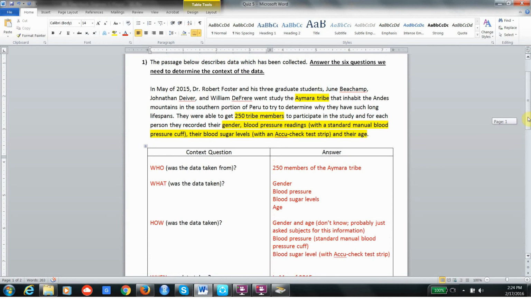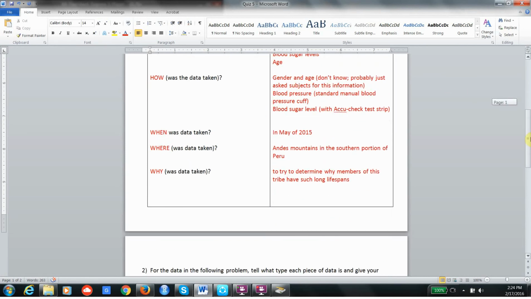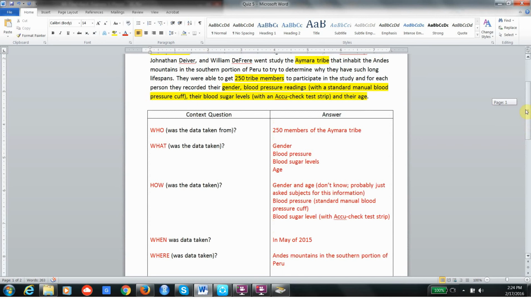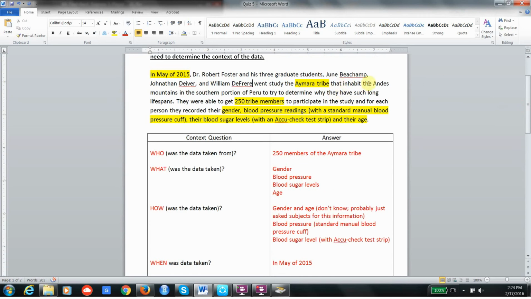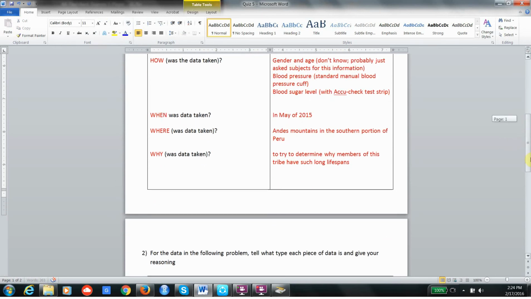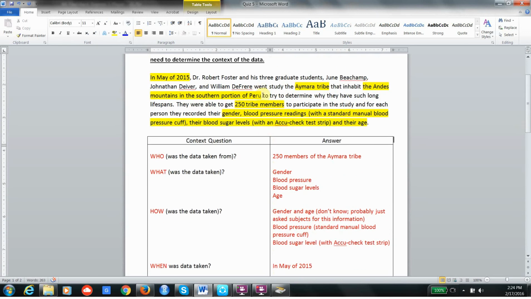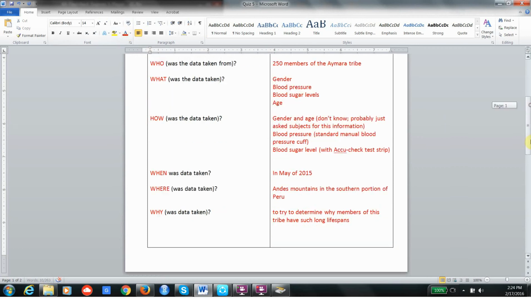When was the data taken? Well, we don't know exactly when, but we're told that in May of 2005, they went there to study them. So we'd say around May of 2015. Okay, where was the data taken? Well, this tribe, it was taken where the tribe was, and they're in the Andes Mountains in the southern portion of Peru. Okay. Again, we don't have to be super exact about that. Why was the data taken? This goes to the motivation. They wanted to try to determine why members of that tribe had such long lifespans.